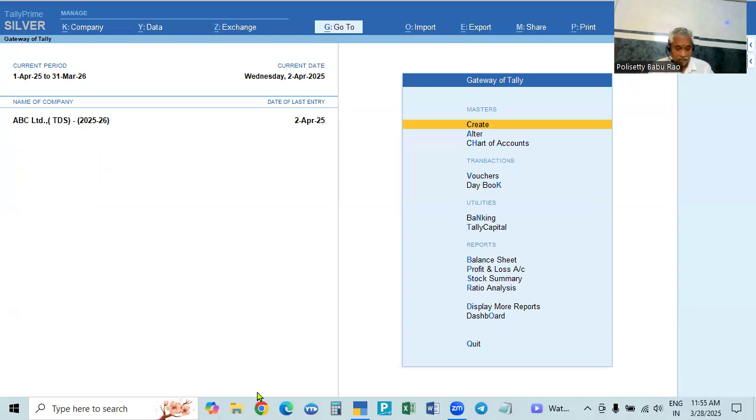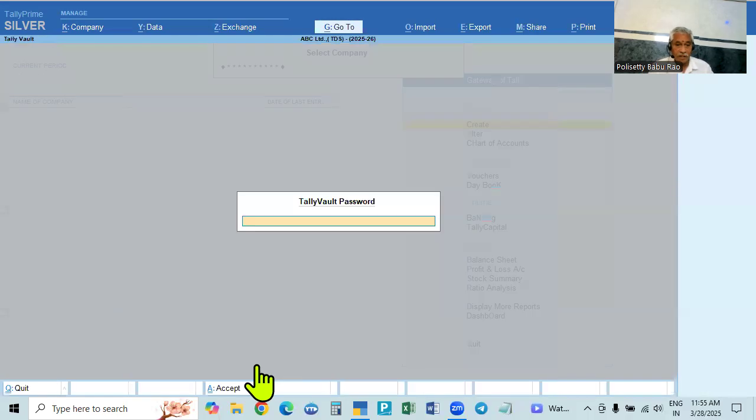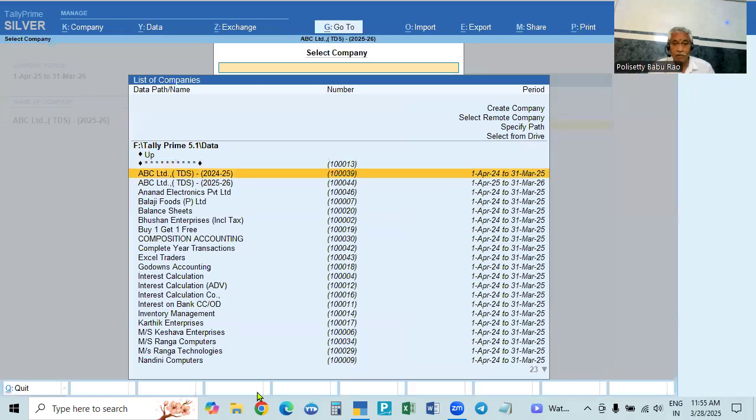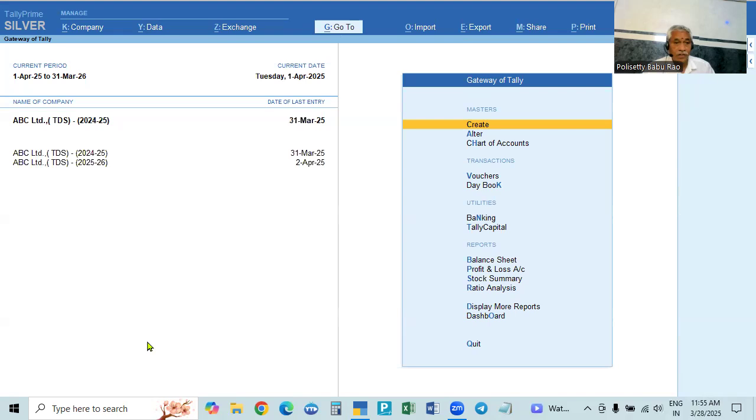Suppose we select the last financial year, see here 24-25. So 24-25 we select, but we have to change it. If you select last year, see here 24-25, we have to change it. If you select this one, no problem, 25-26, it will show. That is the current financial year only, it will show. If you want to see the last financial year, you have to change it, otherwise it will show only the current financial year.